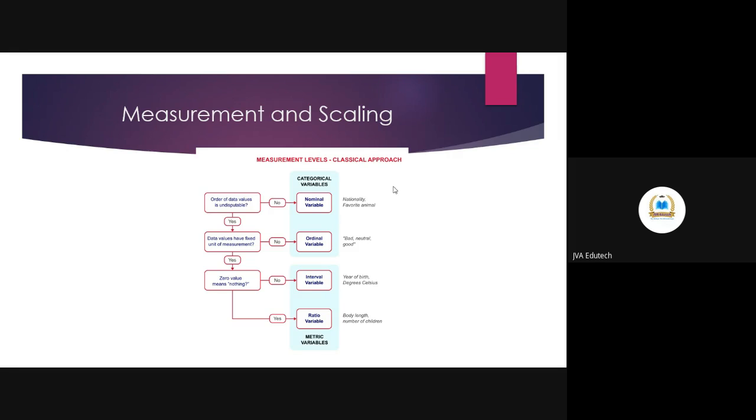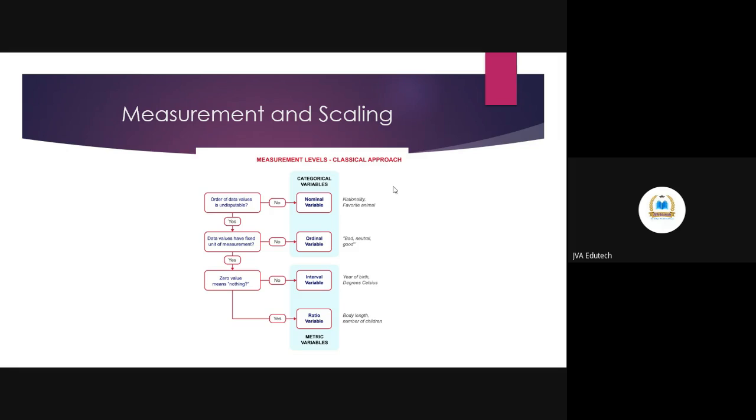Categorical measurement will not be normally distributed because again the normal distribution depends on the mean. You might be knowing that it ranges from mu minus 2 standard deviation to mu plus 2 standard deviation. And since on nominal and ordinal variables the mean cannot be calculated, data cannot follow the normal distribution. It will be skewed. Mean cannot be computed, and parametric tests like t-test, ANOVA, and further the correlations, all these are based on the mean values.